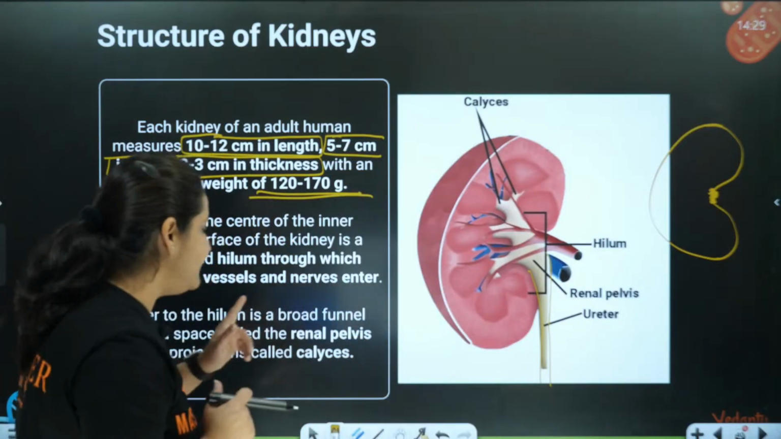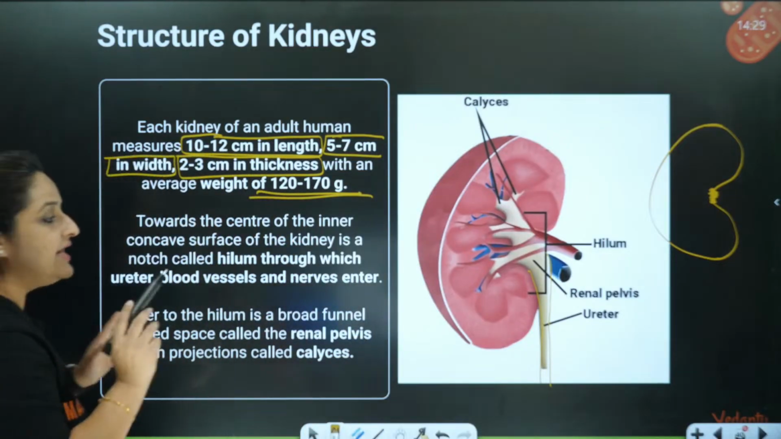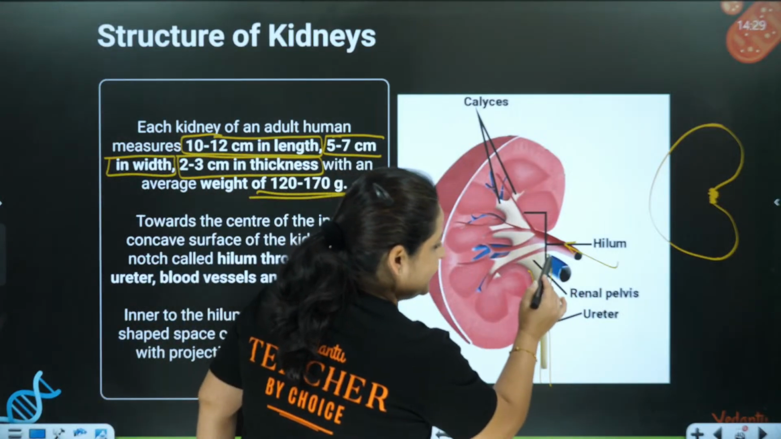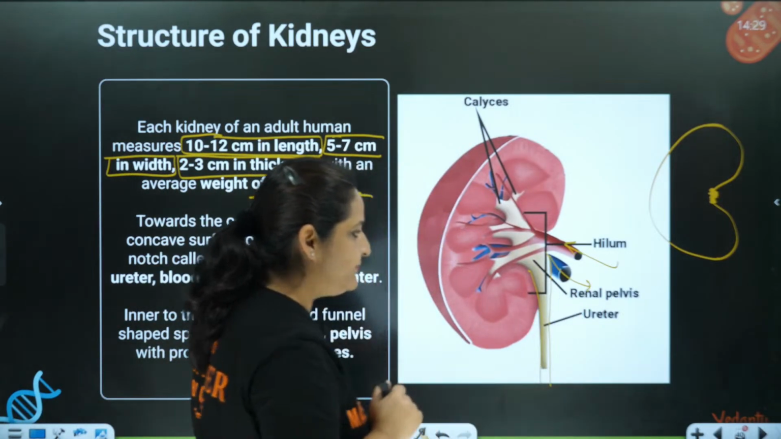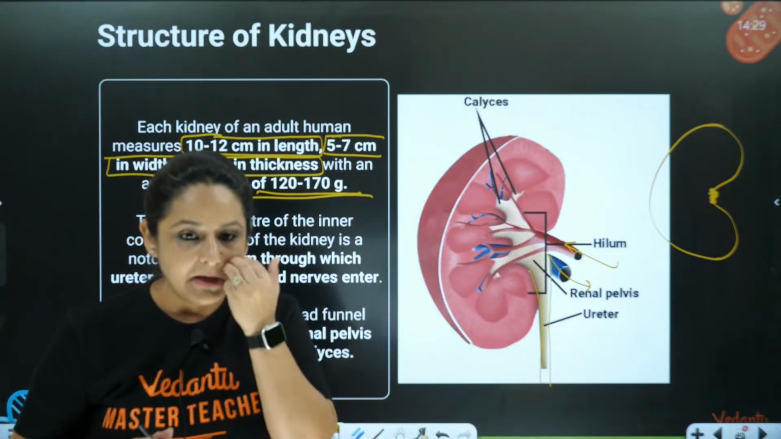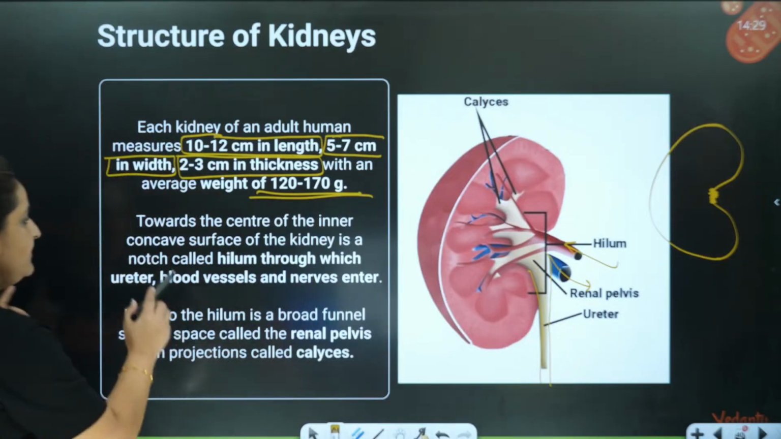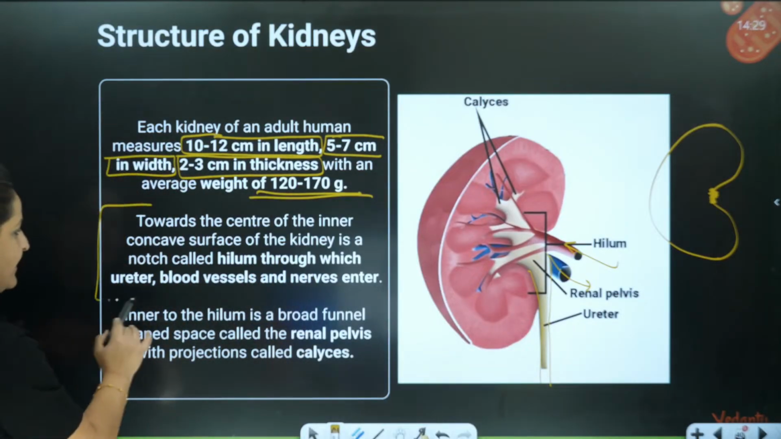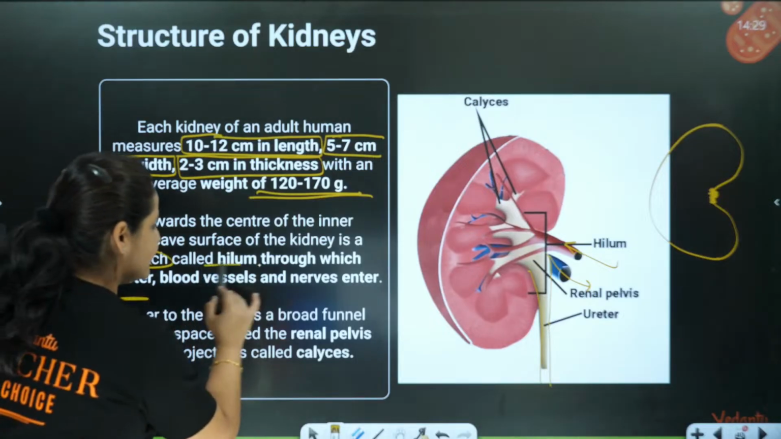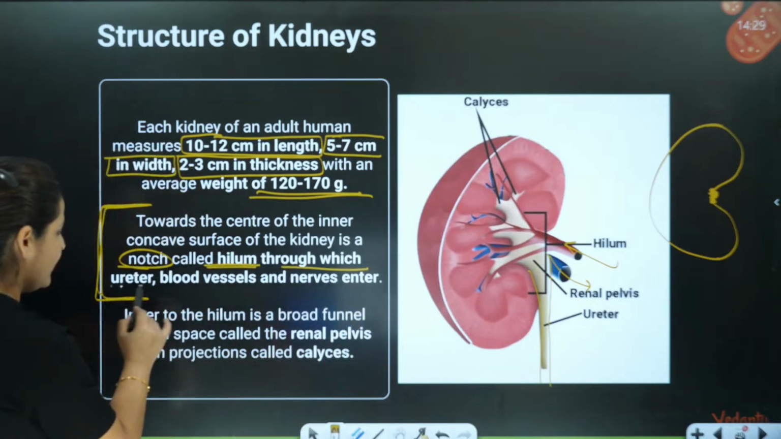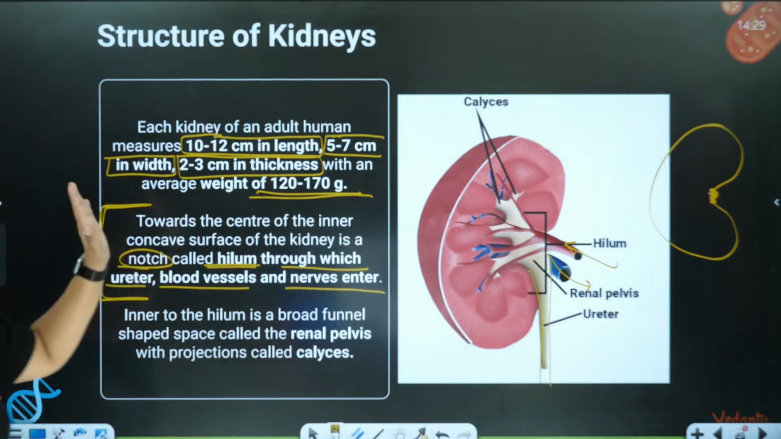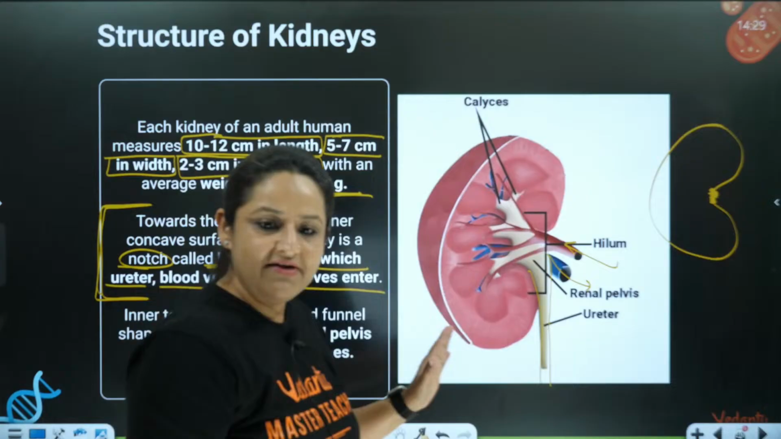The blood vessels enter inside. Which blood vessel is going to enter inside? The renal artery will enter inside. The vein will come out from here. The nerves are also going to enter and exit from here. So this is towards the center of the inner concave structure. The kidney has a notch called the hilum, through which the ureter, blood vessels and nerves enter. Correct? This part is clear to everyone.